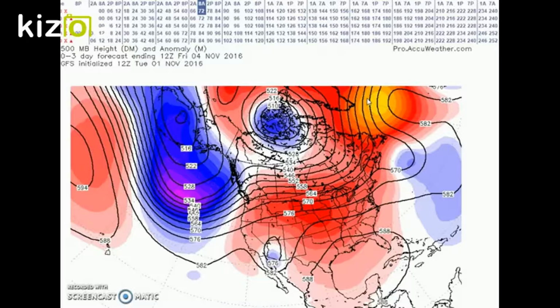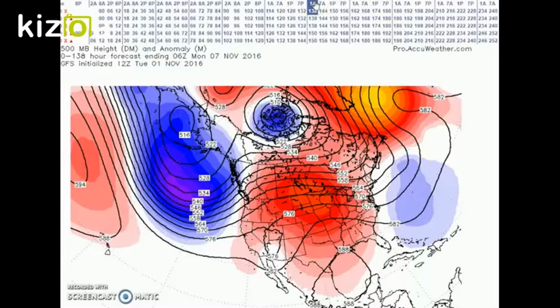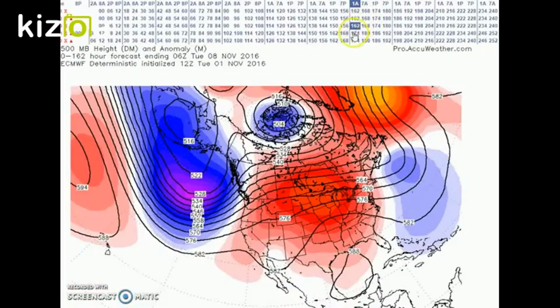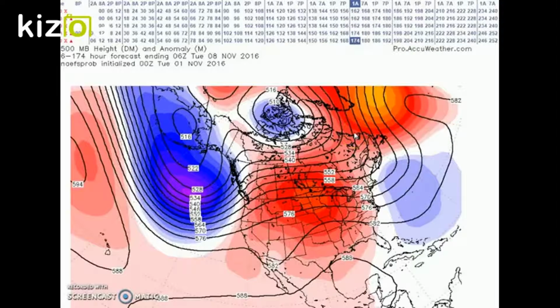We'll talk about that. And this, you're looking at the GFS. I go to the 8th, and you can see little change in circulation, with a trough up over the western Atlantic. I go through the models and see little change in circulation. Precipitation is forecast for the northwest and the central plains. Above normal temperatures are forecast for much of the nation. The greatest anomalies are forecast over the central plains, where temperatures could be greater than 15 degrees. Below normal temperatures are forecast for the eastern coast states.